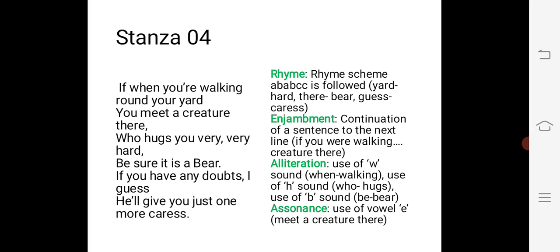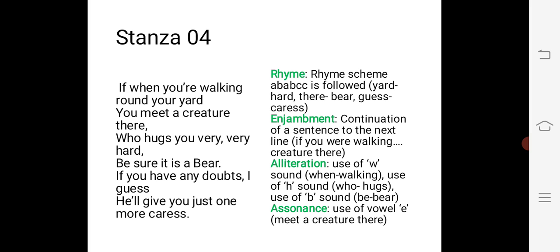So here the poet is talking about another wild animal, that is bear. The poet has focused on the way how to find out this creature, that is bear. The simple meaning is that he hugs you very very hard, and this is a bear.